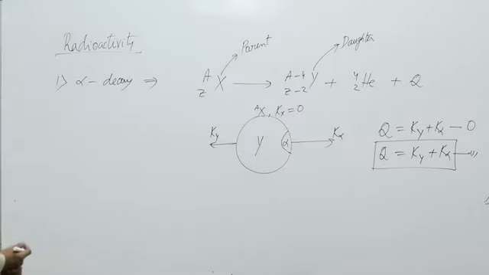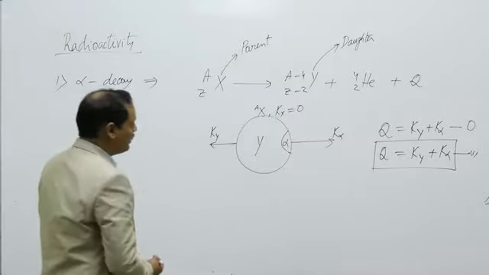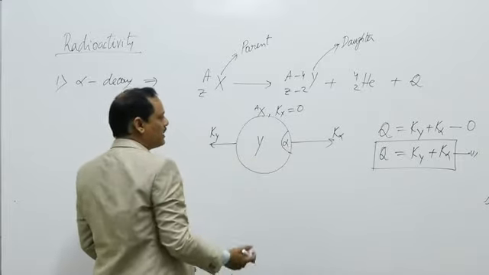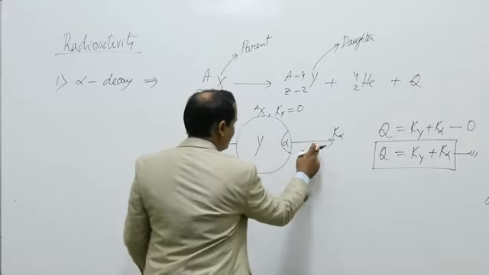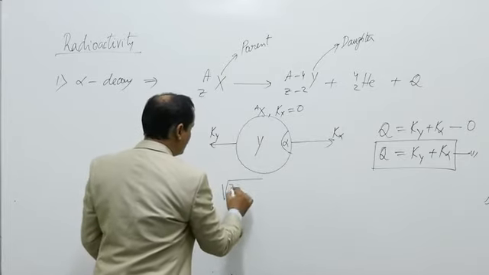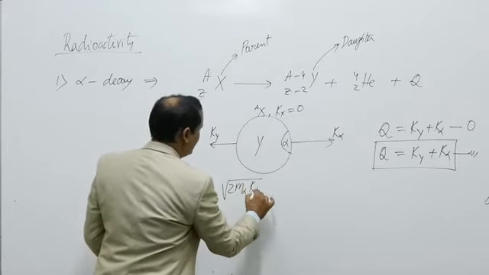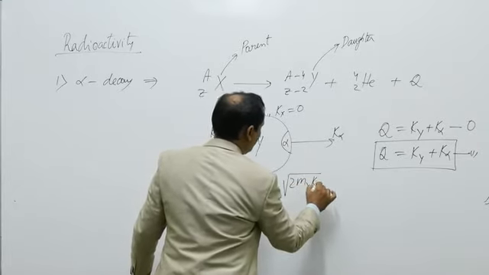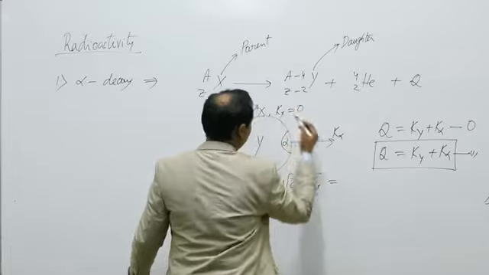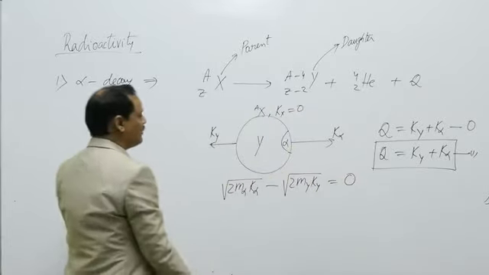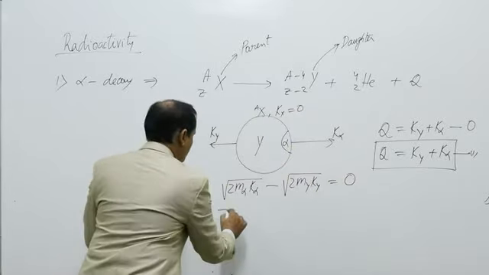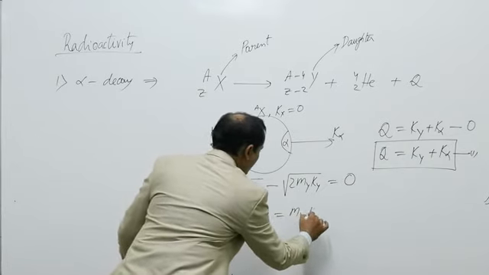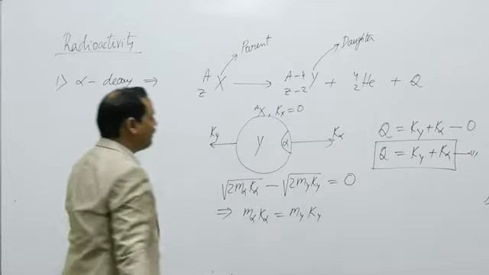Now how much energy is taken away by the alpha particle? From conservation of linear momentum, final linear momentum, under root 2 m alpha K alpha minus under root 2 my Ky, is equal to initial linear momentum, that is 0. So we can write m alpha K alpha is equal to my Ky.